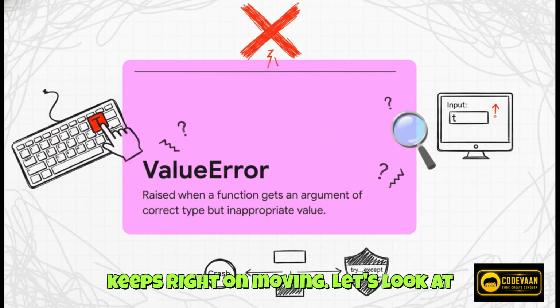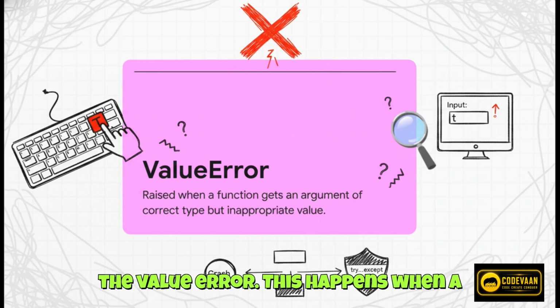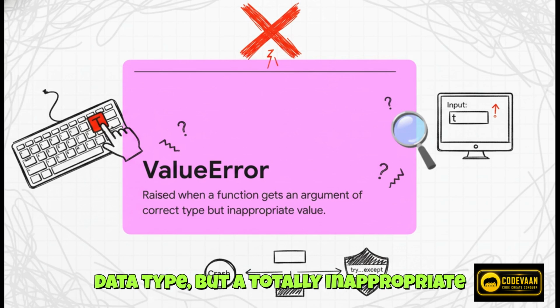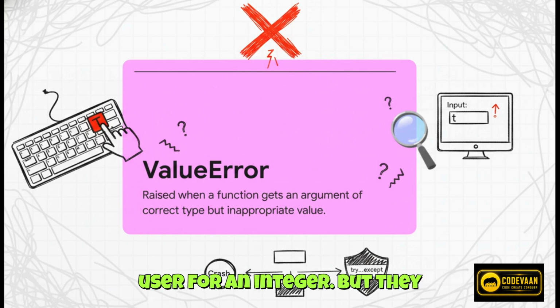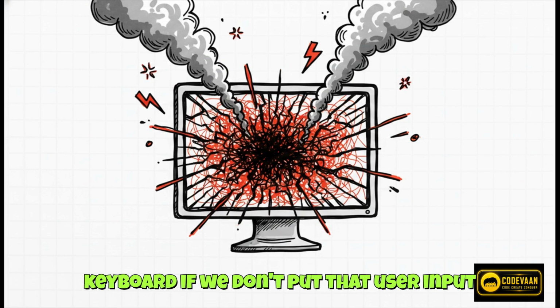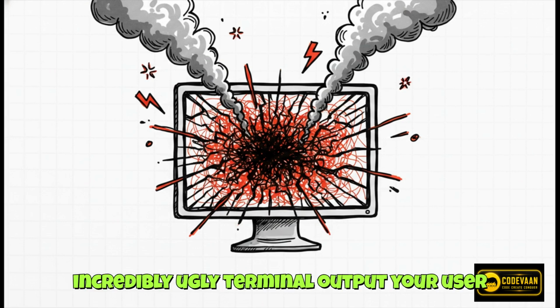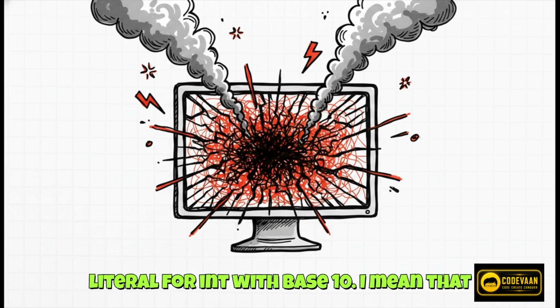Let's look at another super common critical situation, the value error. This happens when a function gets an argument of the correct data type, but a totally inappropriate value. A classic scenario is asking the user for an integer, but they accidentally hit the letter T on their keyboard. If we don't put that user input inside a try block, this is the incredibly ugly terminal output your user gets slapped with. Value error, invalid literal for int with base 10.